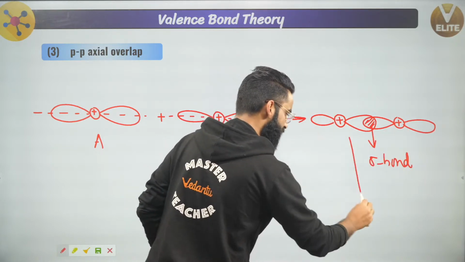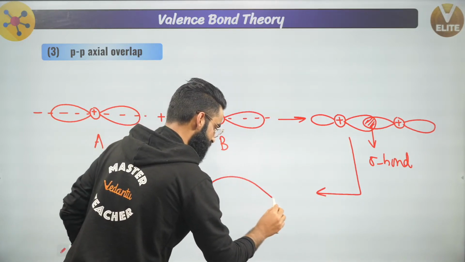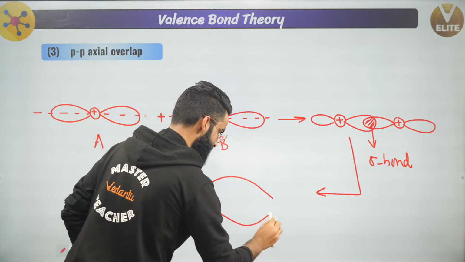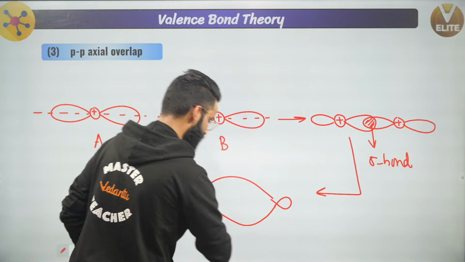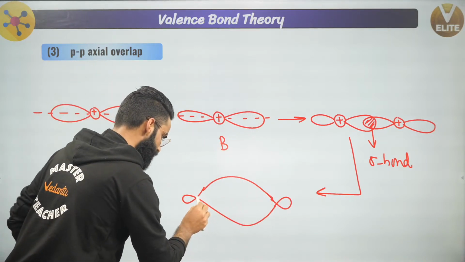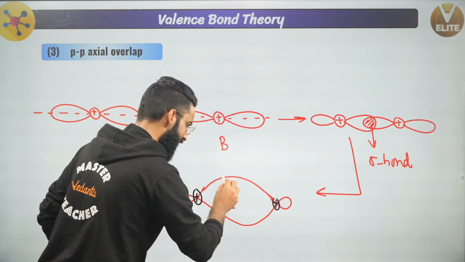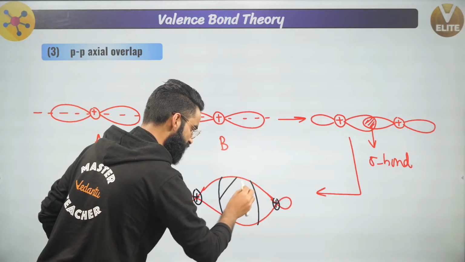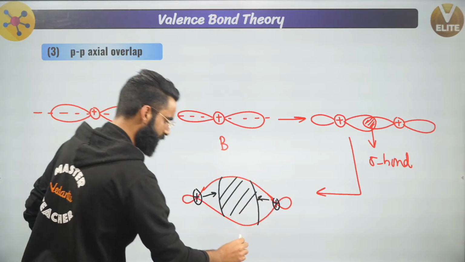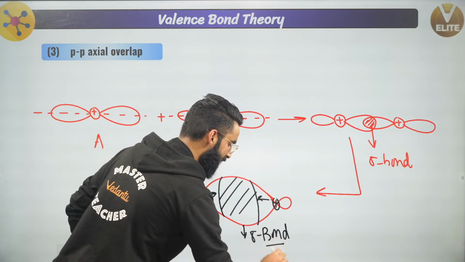So finally, if I need to represent the structure, it's going to be like this. See guys, understand properly. This is the nucleus of one p orbital. This is the nucleus of another p orbital. And the electron density has arranged itself in such a way that it's under the influence of both the nuclei right here. So this is my sigma bond which got formed by pp axial overlap right here.